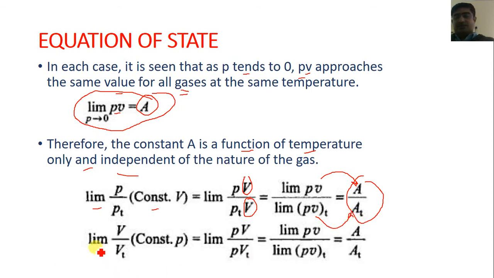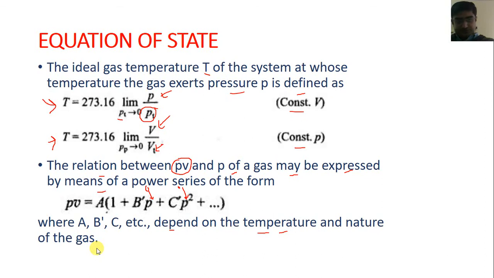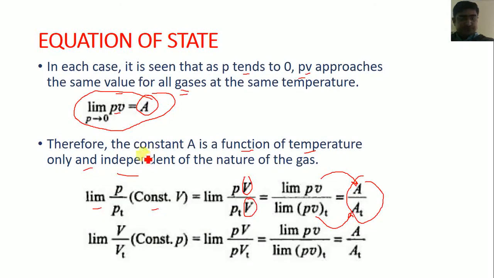Similarly, limit V by Vt at constant pressure is equal to limit PV upon PVt, and further simplifying we get limit PV upon limit PV at the triple point, which is equal to A upon A_T.